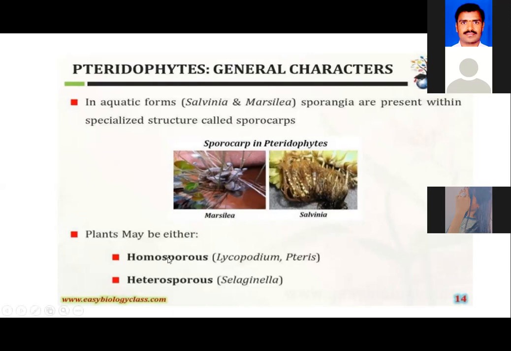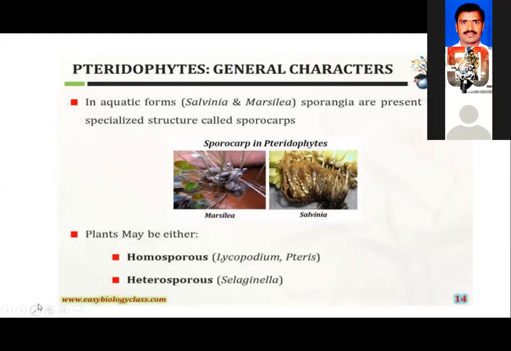An example of a pteridophytic plant which is a homosporous sporophyte is Lycopodium. Whereas in Selaginella, the type study, the sporophyte is of heterosporous type. That means the sporangia produce two different types of spores. Some spores are smaller in size, which we call microspores, and some spores are bigger in size, which we call macrospores.